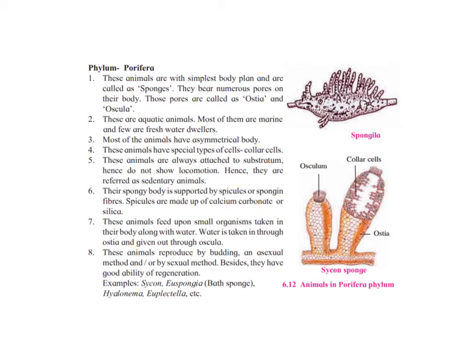These animals reproduce by budding, an asexual method, and also sometimes by a sexual method. Besides, they also have a good ability of regeneration. If you remember the previous chapters, we learned what the meaning of regeneration is and what the meaning of budding is. Example given to us is Scypha, a spongia, or in normal words bath sponge, and two other examples. Any two you can learn.